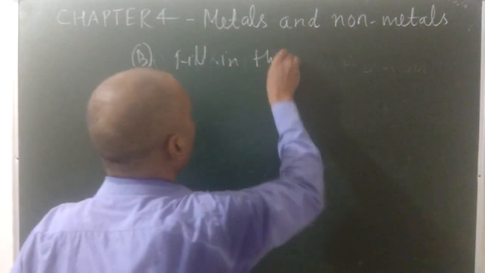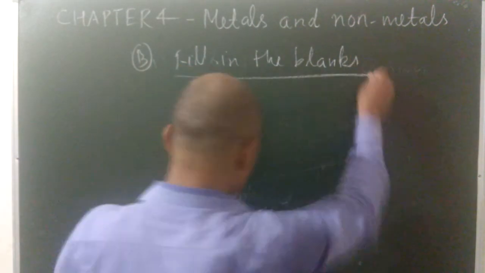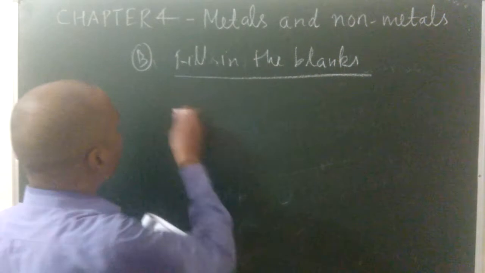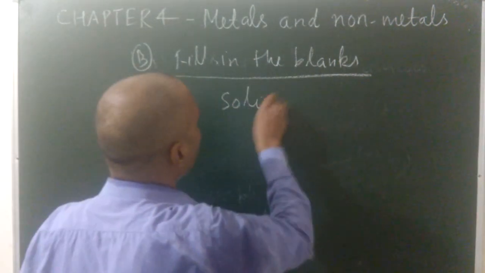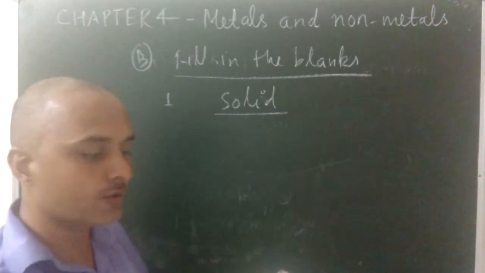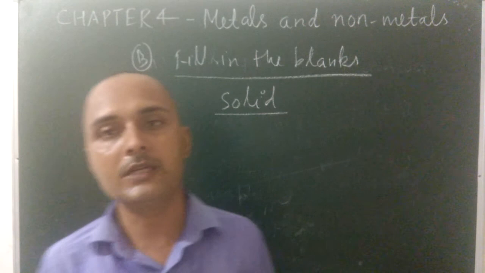Fill in the blanks. Metals are solid at room temperature. The answer will be solid. Metals are solid at room temperature, but non-metals are found in all states of matter: solid, liquid, and gas.